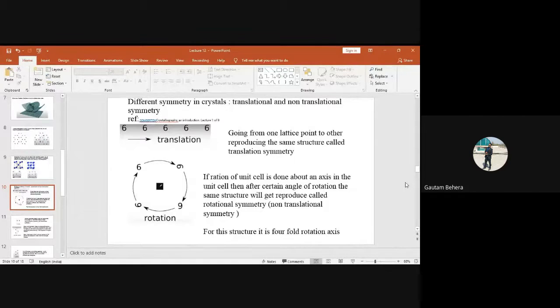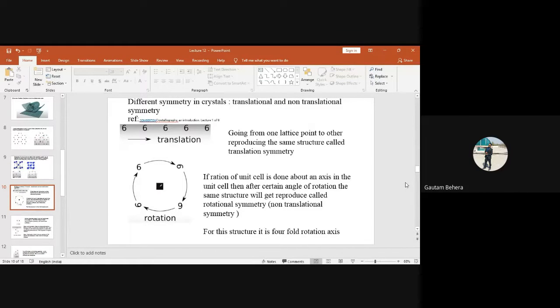As in the case of rectangle, I told you 2. In triangle, I told you 3. In square, 4. So pentagon will be 5. Very good. In this way, you can remember. And if I take a hexagon now, 6. Very good. We can get a 6-fold symmetry.